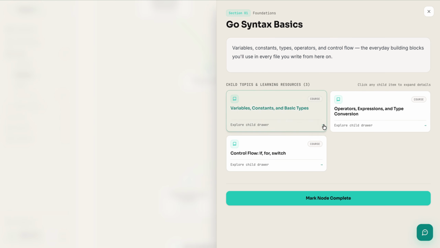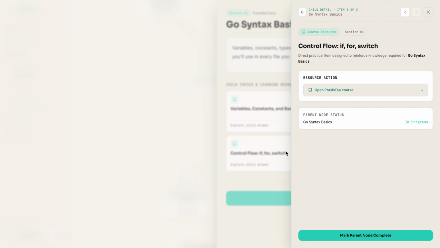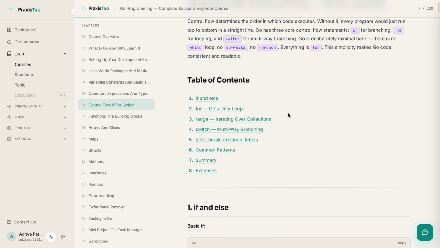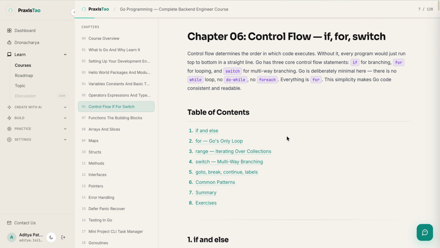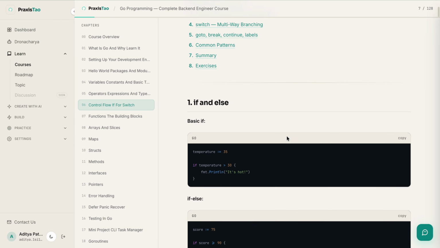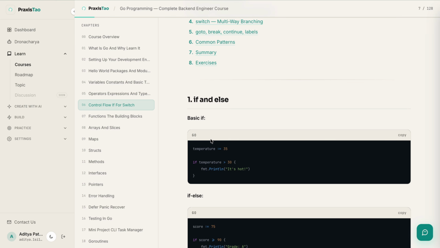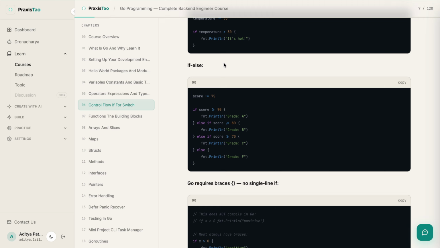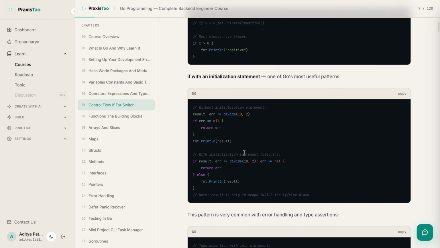So then a drawer opens up, it tells us what different things are there, and we can select any one of whatever we want to learn. Once we learn, we have a list of resources which we can follow, and once we click on the resource, it goes to the specific chapter of the different courses which we have combined together to form a roadmap. So you don't have to follow the whole course now, the 100 chapters courses, but you can just directly follow the roadmap if you are looking for a more fast-paced method.